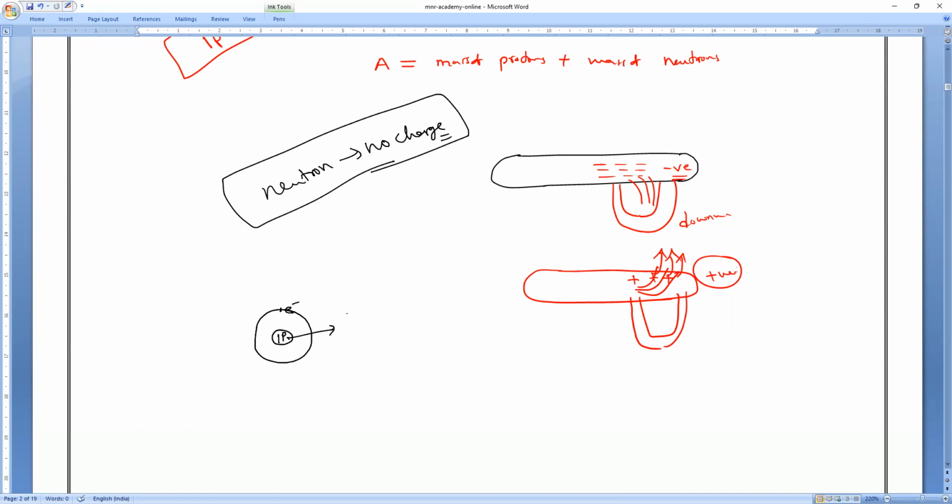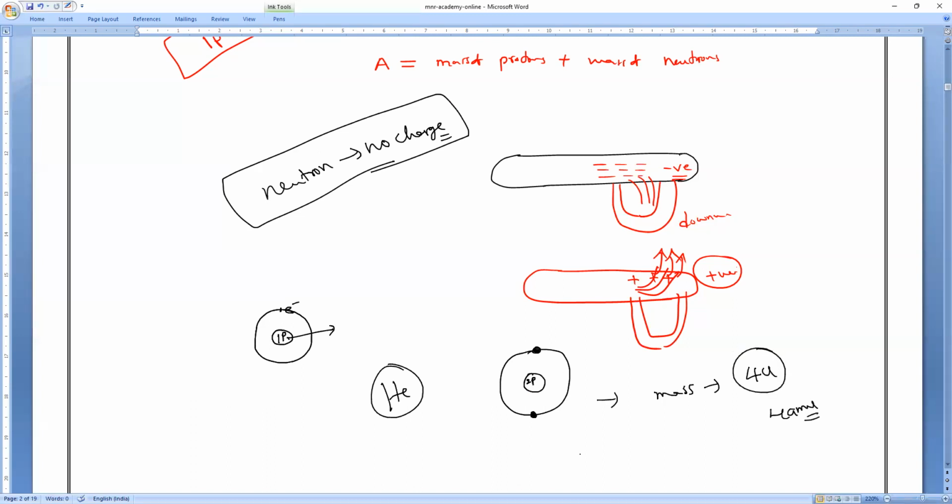But if you take the helium atom, how many protons are there? Helium atom, how many protons? Two electrons will be there. So two electrons. How many protons, guys? Two protons. But the mass is what? Mass is considered as 4 u, 4 AMU. So it is 2 times the protons. So the mass of helium is 2 times the protons.